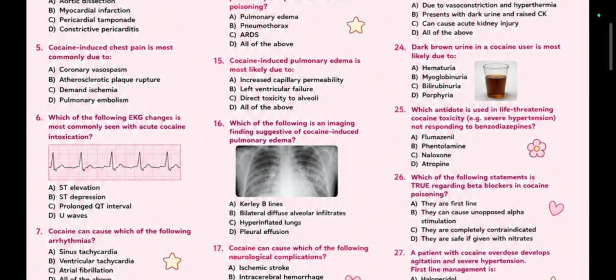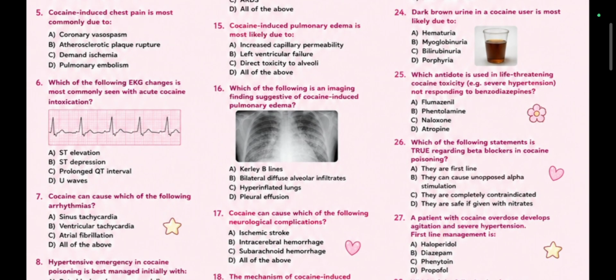Option B. Which antidote is used in life-threatening cocaine toxicity with severe hypertension not responding to benzodiazepines? Again, phentolamine, because it is a competitive alpha adrenergic receptor antagonist. Which of the following statements is true regarding beta blockers in cocaine poisoning?